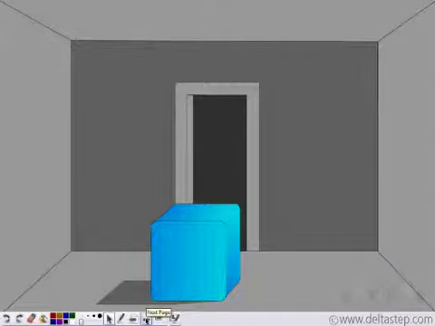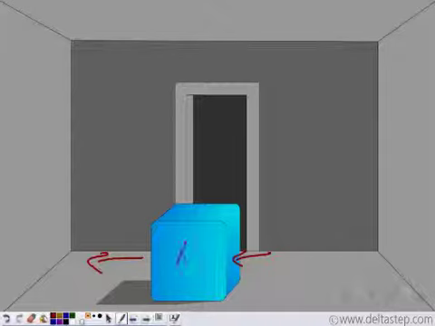Now let us come back to our box. We need to move this box through this door. So from what we've understood so far, in order to make this box move, we need to apply force. Now, does it matter in what direction we apply the force? Say, for example, can I push this box from this side and make it move through this door? Well, no. If I push the box from this side, the box would move in this direction. So in order to make this box move through this door, I need to push the box from this side.